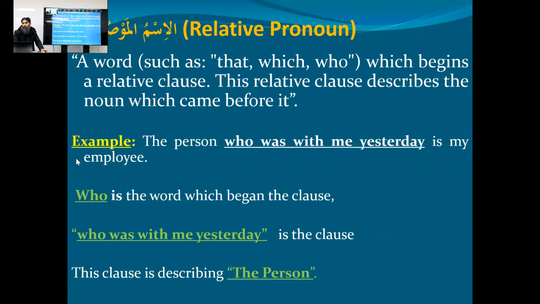The person. Now you may be thinking, you could simply give the name, for example, Ahmad was with me yesterday, the end of story. Why the whole thing? Sometimes you need to tell the listener something which can help him to understand who you are talking about. Maybe that person has only this information about that guy, that he has seen that guy with you yesterday.